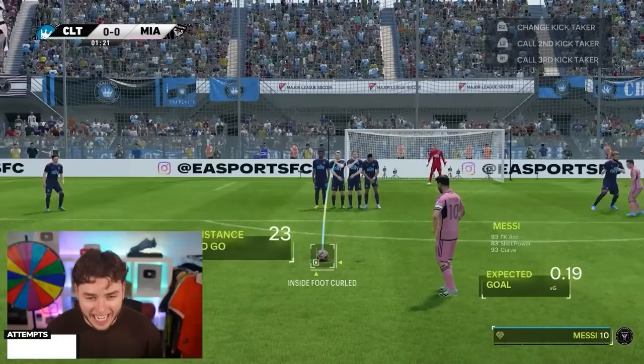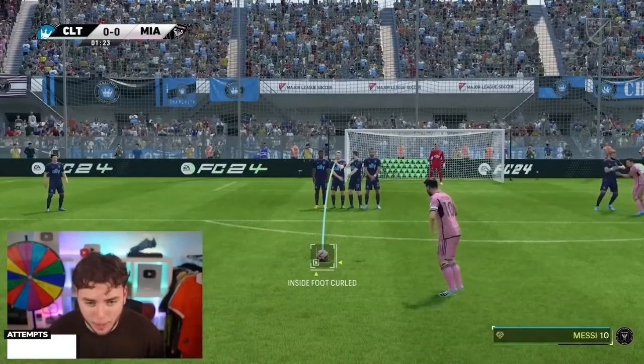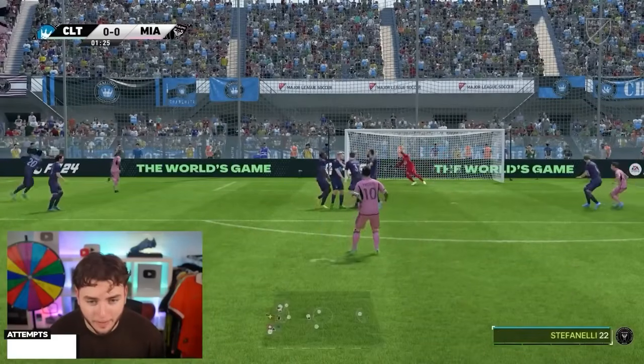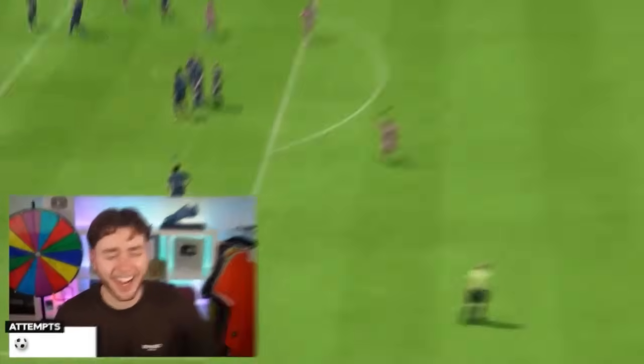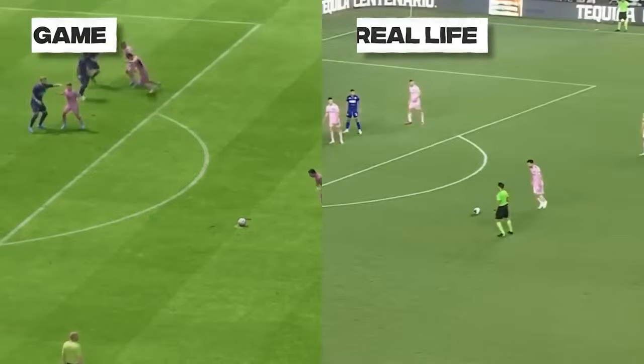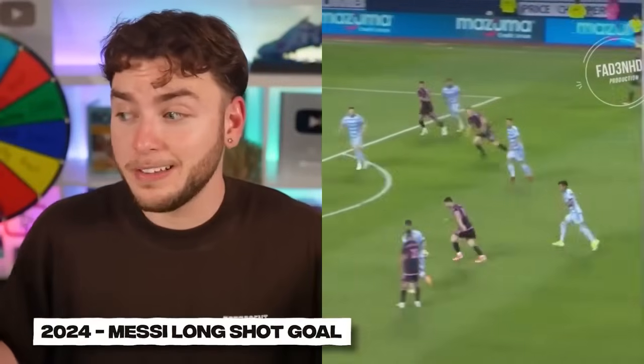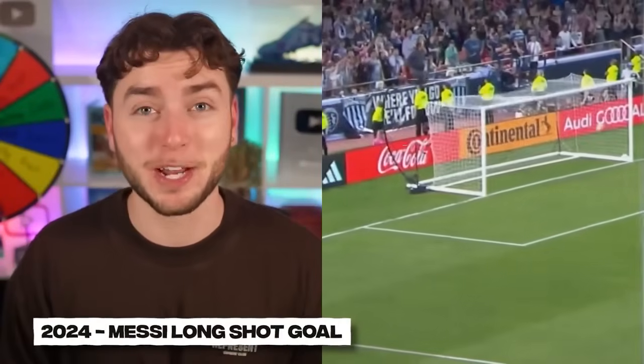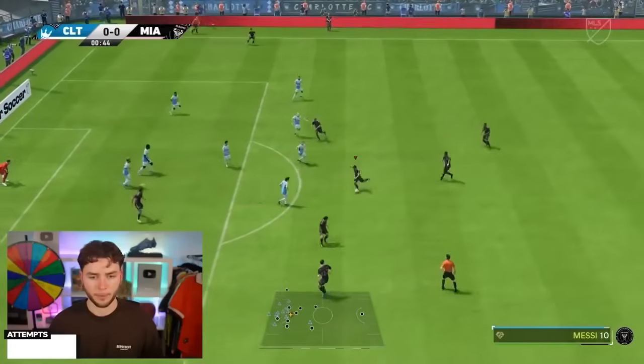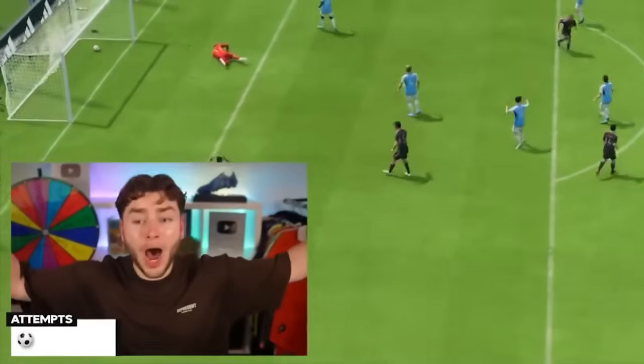First try, Messi on his debut. I feel like this is it. Oh, he's done it. Oh, what an attempt. I don't know how iconic it is, but it's definitely an incredible goal. So we're going to try and recreate it. And on our first try, Messi did this. Boom. Oh!